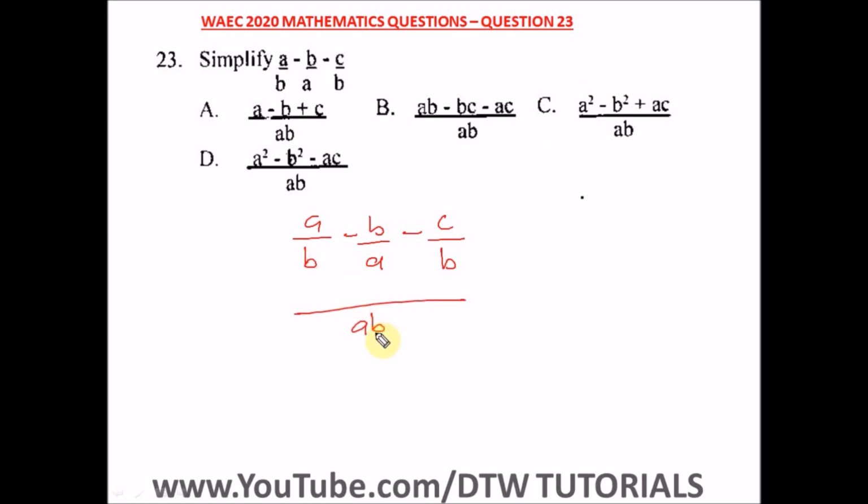Alright, so b in this will give us a, and a times a will have a squared, minus a in this will be left with b, and b times b is b squared, minus b in this will be left with a, and a times c is ac. Alright, so this is our final answer: (a squared minus b squared minus ac) divided by ab, and our right option here is option D.